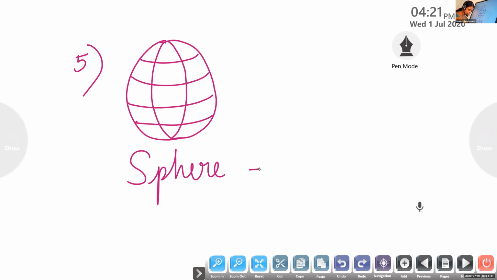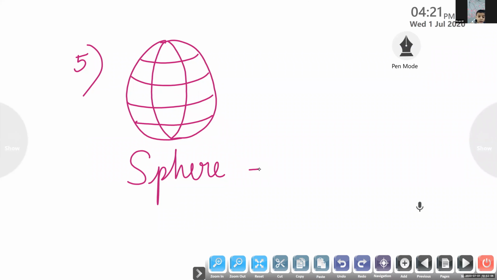Fia, can you name one example which looks like sphere shape? Give an example for sphere shape object. Clock, can we say? What about the ball?